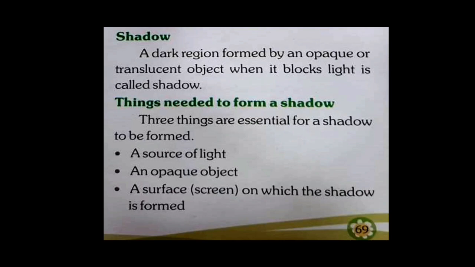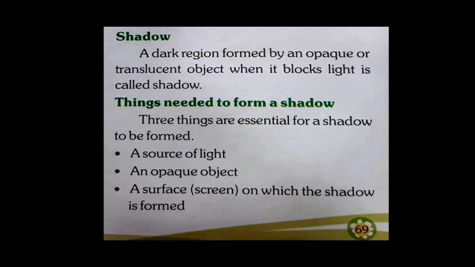Then through the ground glass, you will be able to see a blurry image of the candle, because it is a translucent object. And through the transparent glass, you will be able to see very clearly because it's a transparent glass. Try to do this activity and find out the type of object you have.